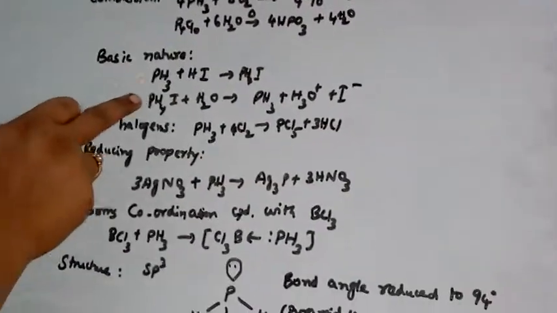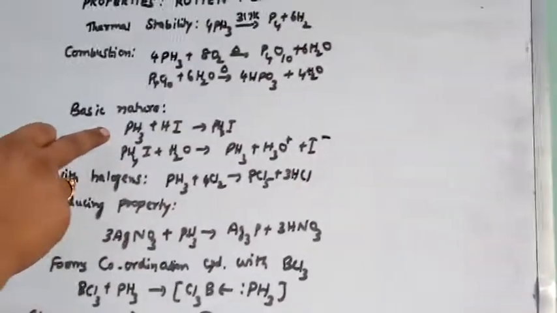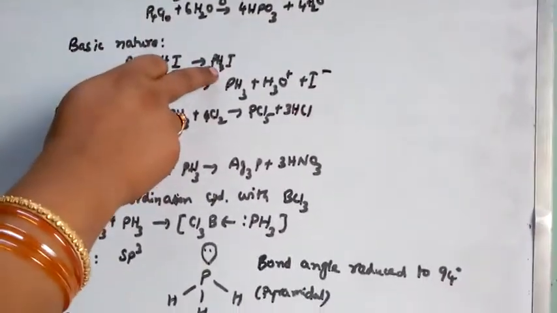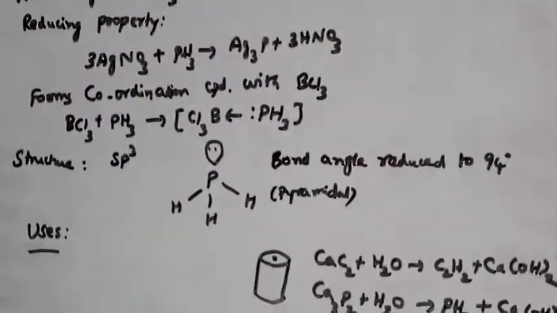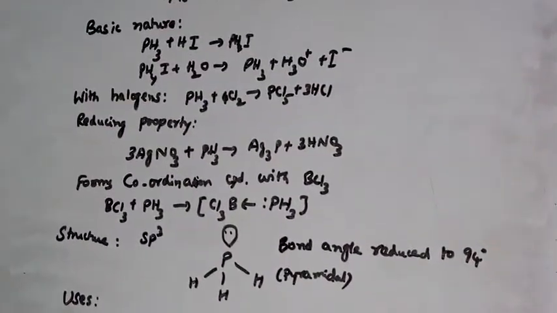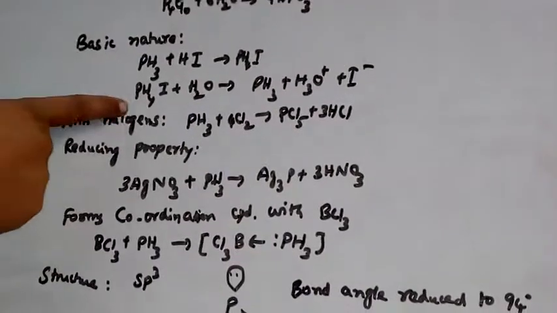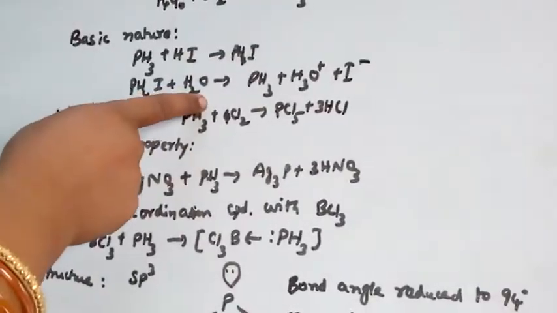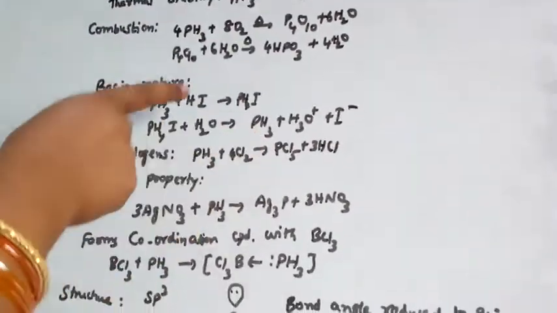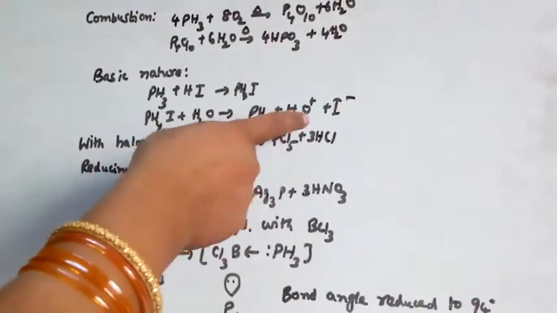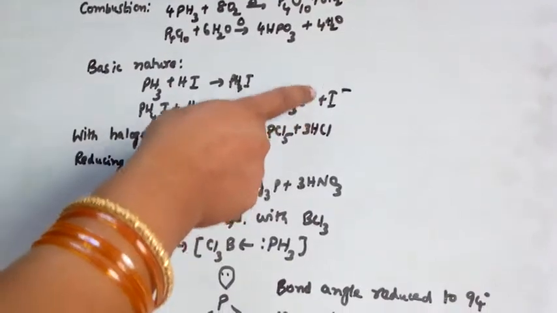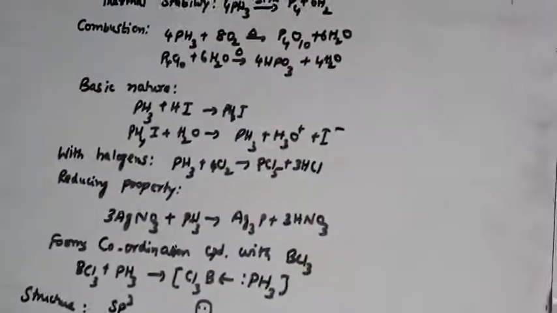That is why it forms phosphonium salts. PH3 plus HI gives phosphonium iodide. We already said that to get pure phosphine, we use phosphonium iodide. Phosphonium iodide with water, H2O plus HI, splits into its ions, H3O+ and I-.